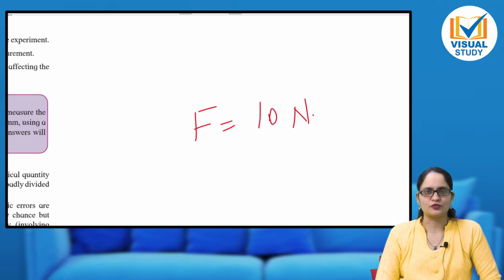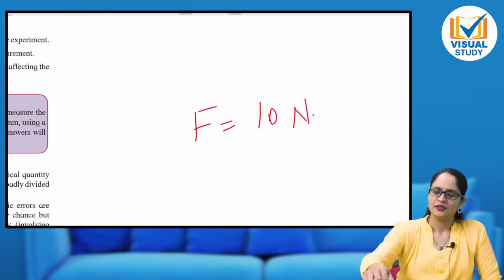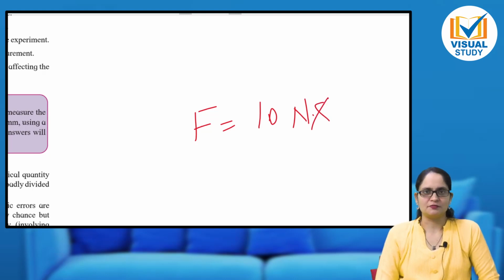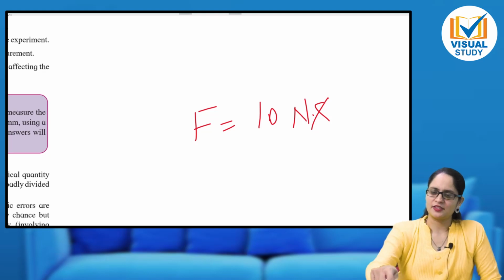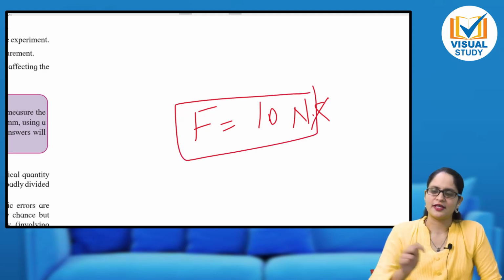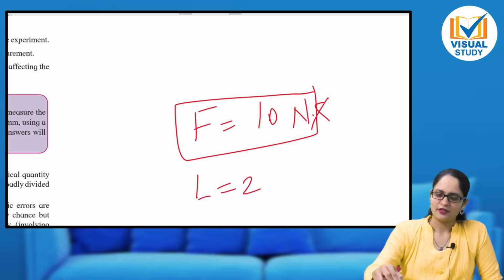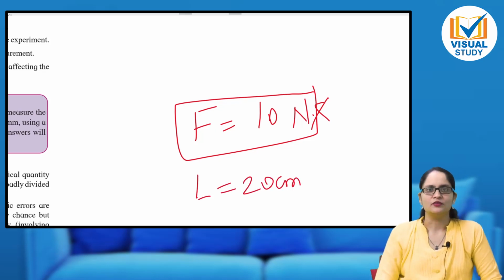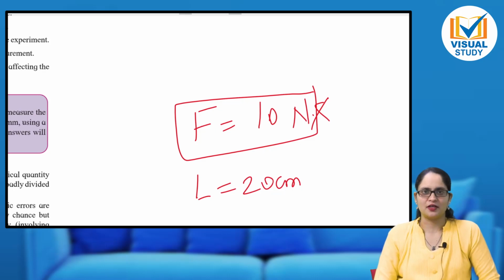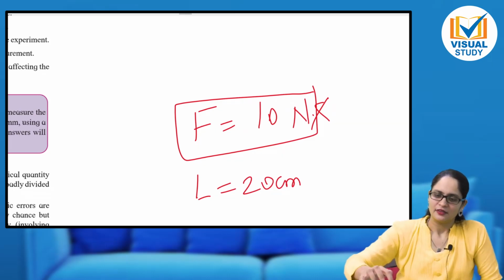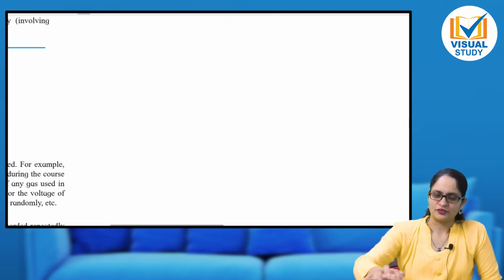Do not write full stop. Very wrong method. Do not use any punctuation mark. You should only write F is equal to 10 Newton. Box it. That's it. Or length is equal to 20 centimeter. That's it. No plural, no punctuation mark. Nothing. No exclamatory mark. Nothing.